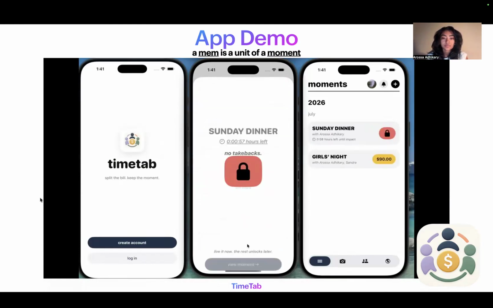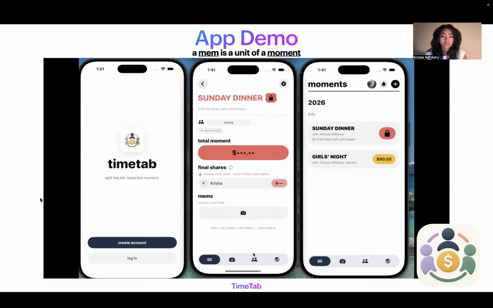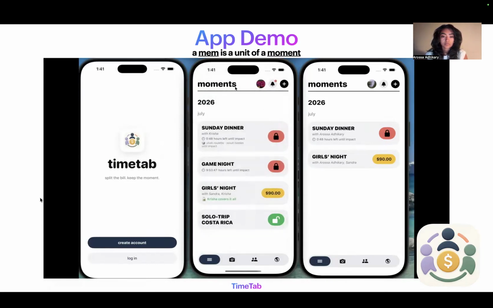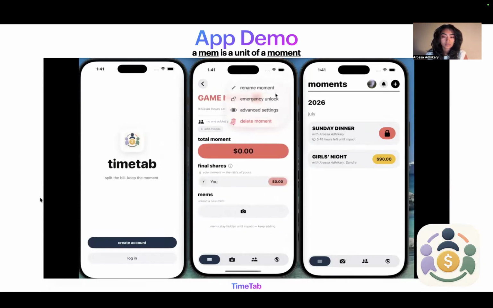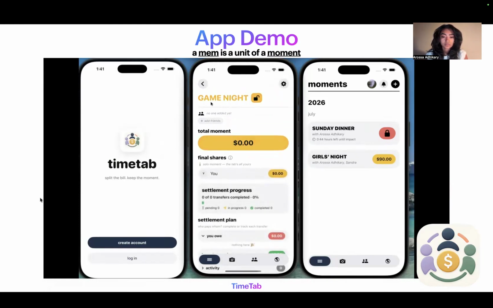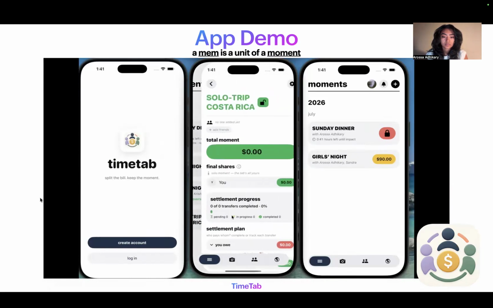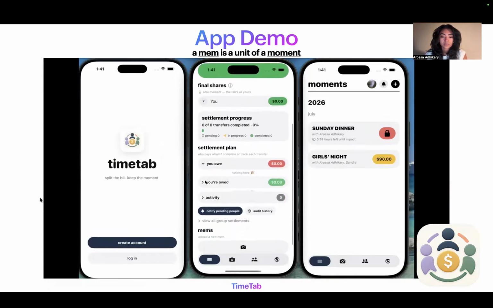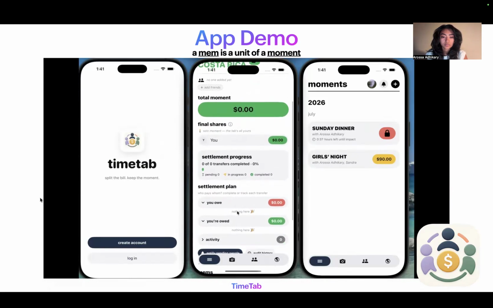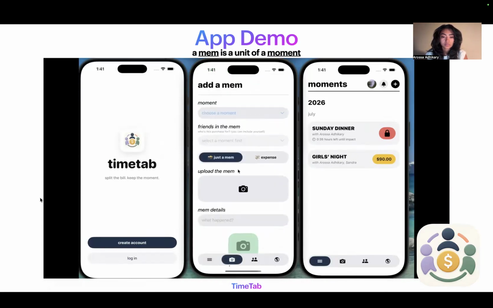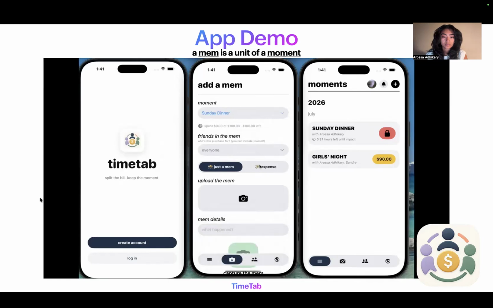There were also some advanced settings, and we're going to view the moment. The moment will be locked, and I can't see any of the experiences unless I, for example, have an emergency and I need to quickly see what's happening. An unlocked experience looks like this, where I can see who owes what. I can also go ahead and choose a moment, Sunday dinner, and I'm going to upload a memory.